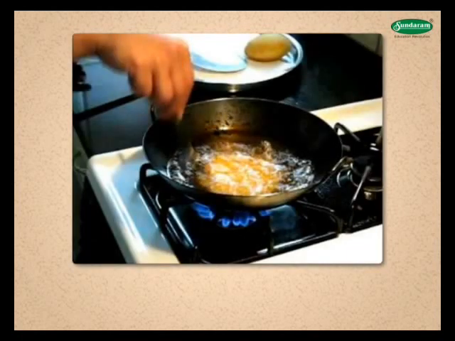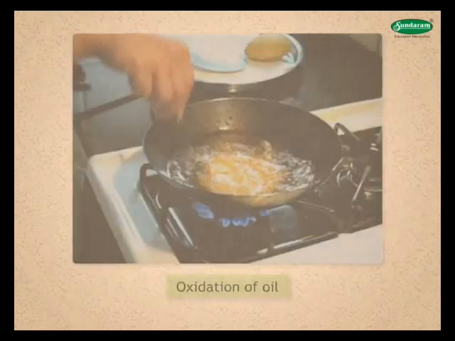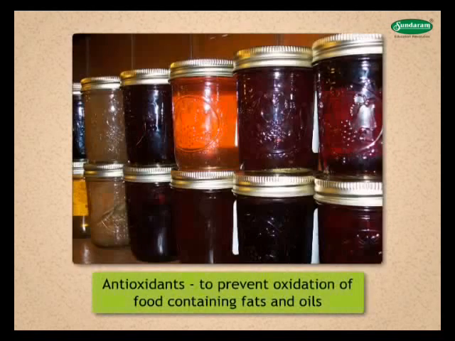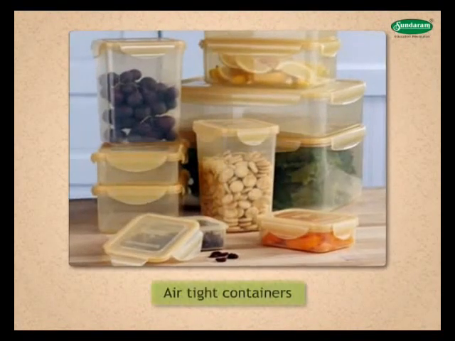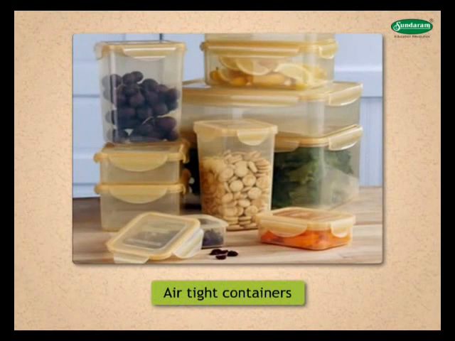If food is cooked in this oil, its taste changes. This is due to oxidation of oil. When oil and fats are oxidized or even allowed to stand for a long time, they become rancid. Antioxidants are used to prevent oxidation of food containing fats and oils. Storage of food in airtight containers also retards oxidation.